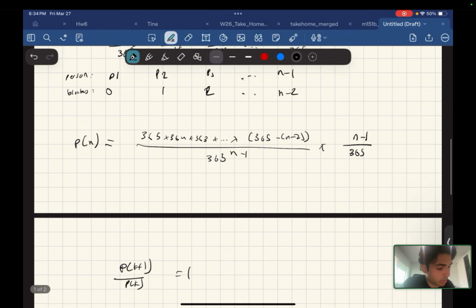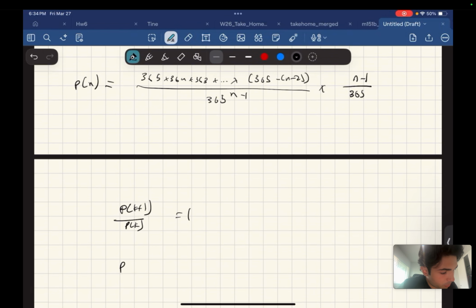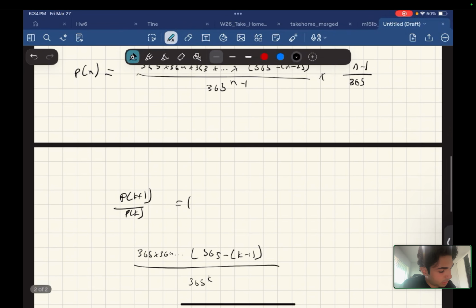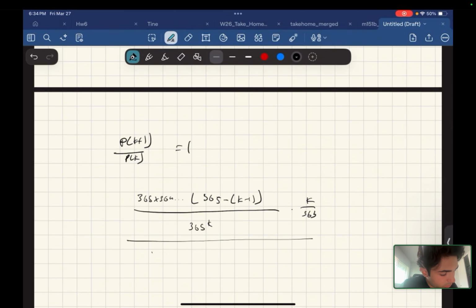You plug in k plus 1 into the top portion, you get 365 times 364, and so on, times 365 minus k minus 1 over 365 to the power of k, that's for k plus 1, times k over 365, over 365 times 364, and so on, times 365 minus k minus 2 over 365 to the power of k minus 1, times k minus 1 over 365.